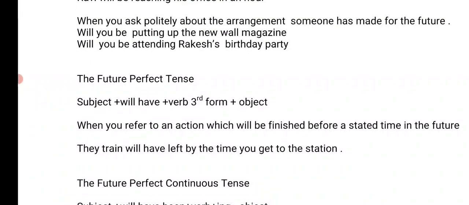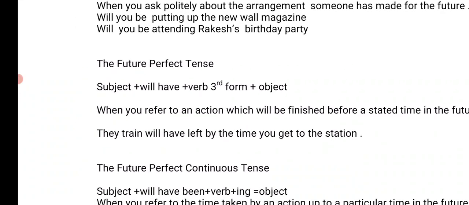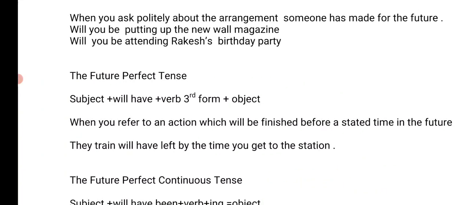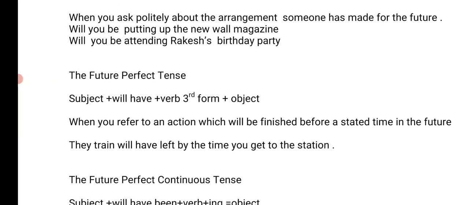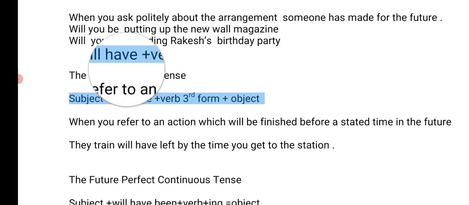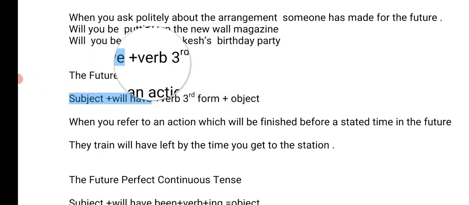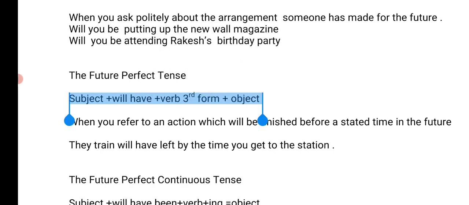The future perfect tense. Future perfect tense means when we talk about future, and we also mention that this work is completed, right? We talk about an action that will happen in future, and at the same time it will also be completed there. Understand? So let's look at the construction, and this is the only sentence where the third form is used. Subject will have, no matter if the subject is singular or plural, we will always use will have. Third form of the verb plus object.